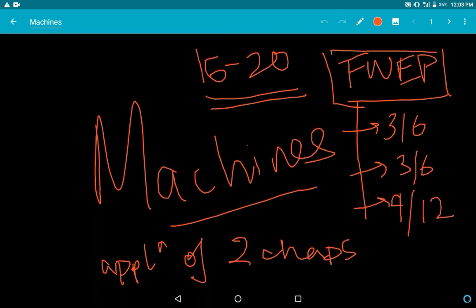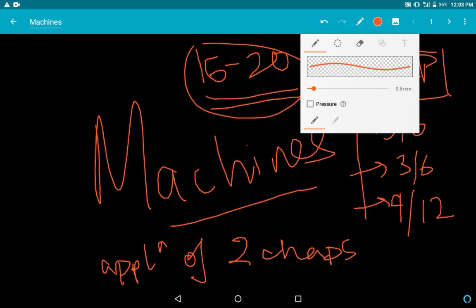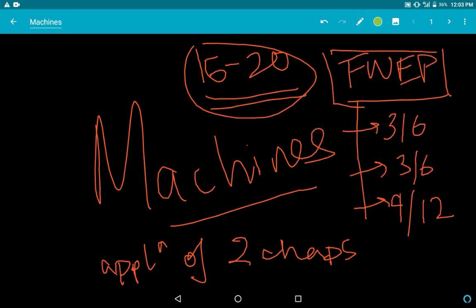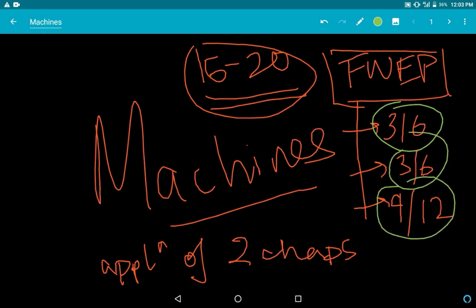And in machines, mainly, you know that force, work, energy, power, 16 to 20 marks come. I'm changing my color, it would be better. Out of that, force comes 3 or 6, work comes 3 or 6. So 9 or 12 marks come from this chapter, and this is actually the application of the first two chapters if you see in totality.